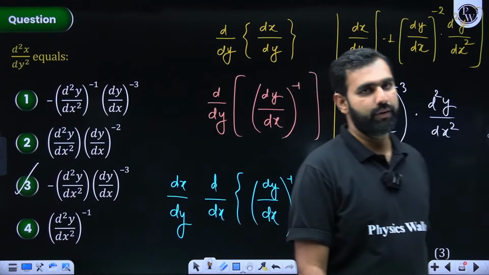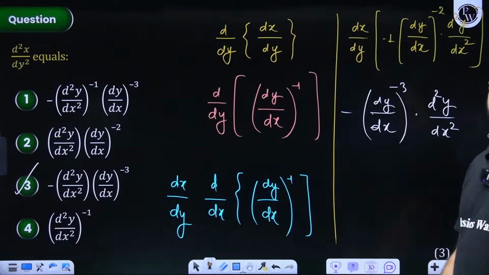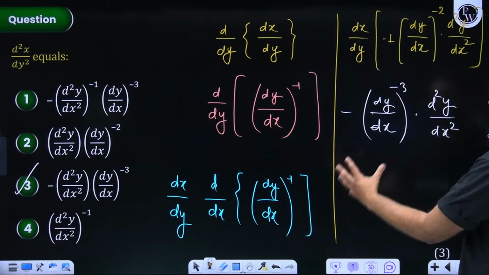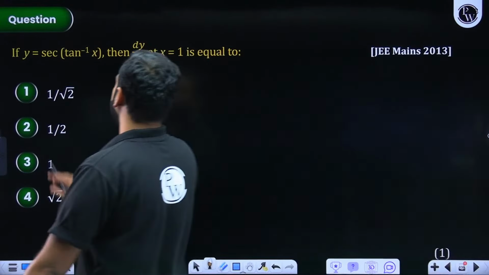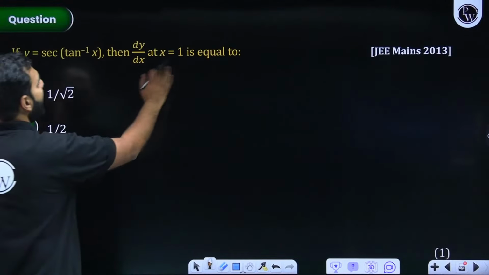How many of you got this? How many of you understood this? Everybody with me on this? So this was needed to be done with this particular one. This is something really simple and easy. How can you crack it? Sec of tan inverse x at x is equal to 1.